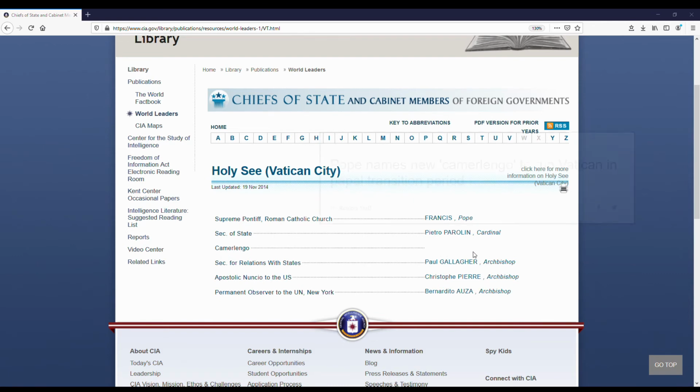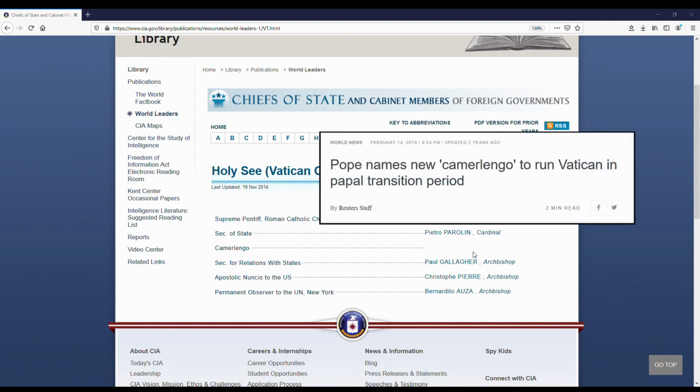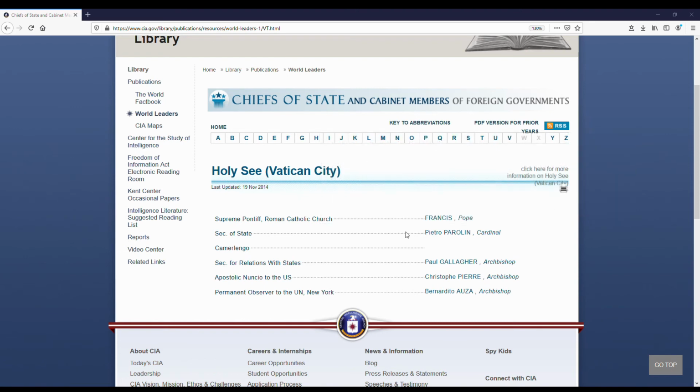In 2019, Pope Francis appointed Irish-American Cardinal Kevin Farrell to assume this position, but as we can see here, this page was last updated on November 2014. Therefore, it is very important to look at this last update info to know if the information on this page is still reliable or not. Although, it is worth noting that world leaders don't change overnight. Some hold on to their seats for years, some even decades.